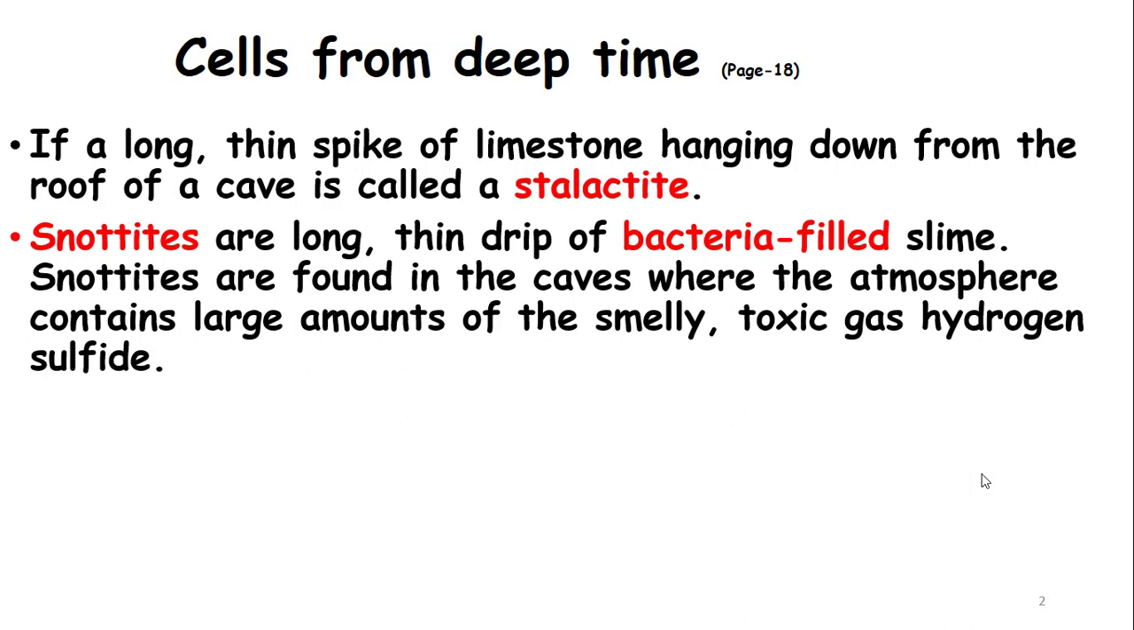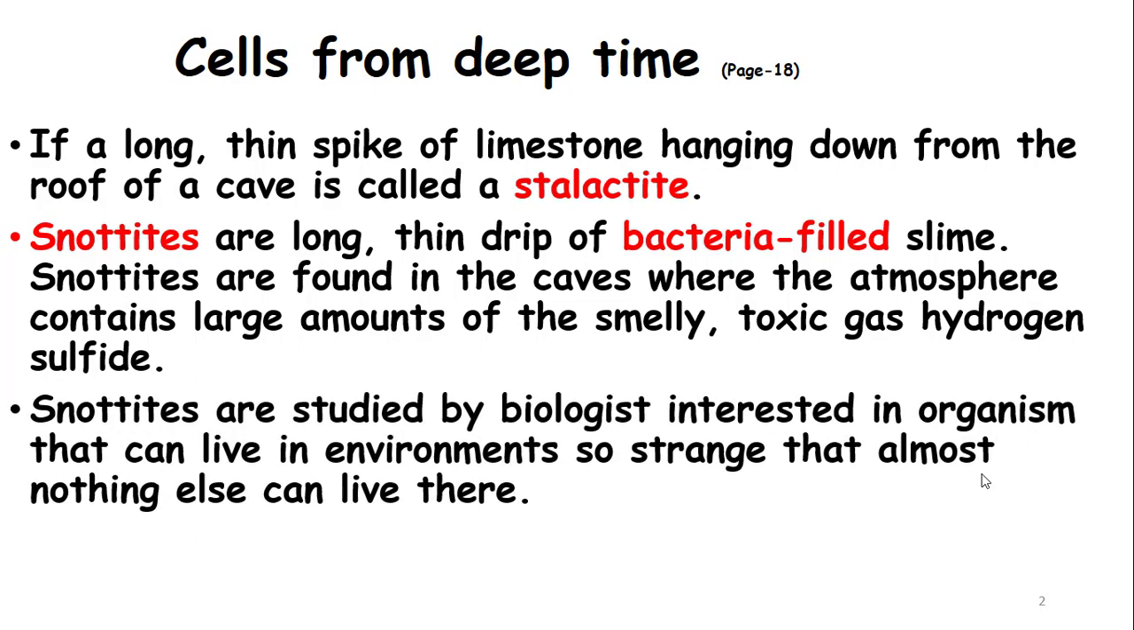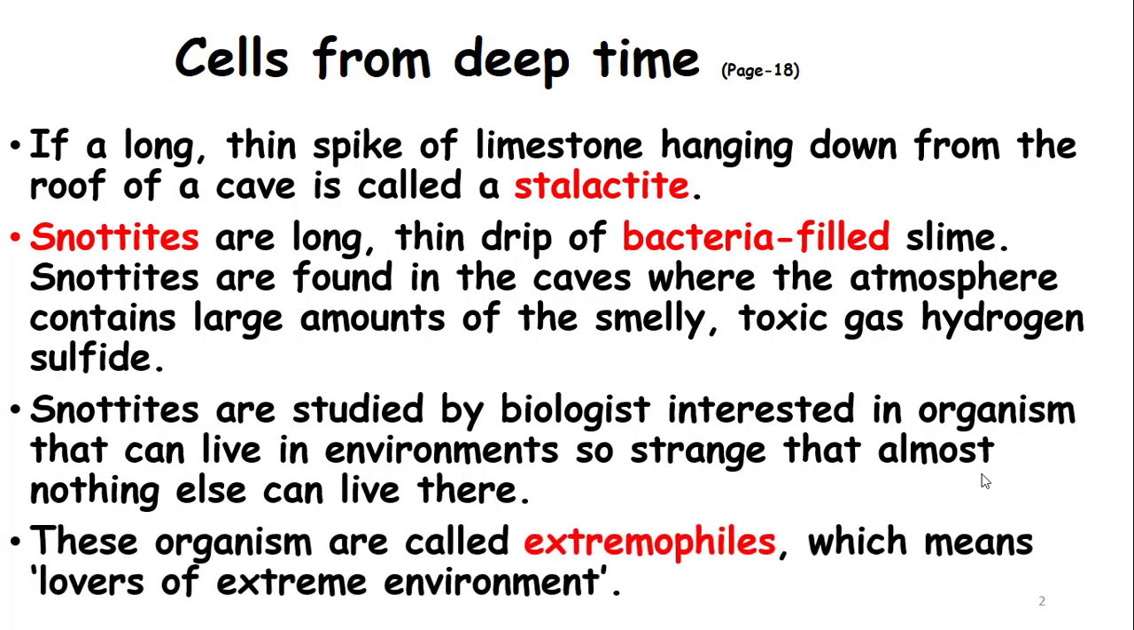Cenotes are long thin rills of bacteria-filled slime. Cenotes are found in the caves where the atmosphere contains a large amount of smelly toxic gas, hydrogen sulfide. Cenotes are studied by biologists interested in organisms that can live in environments so strange that almost nothing else can live there. And these organisms are called extremophiles, which means lovers of the extreme environment.